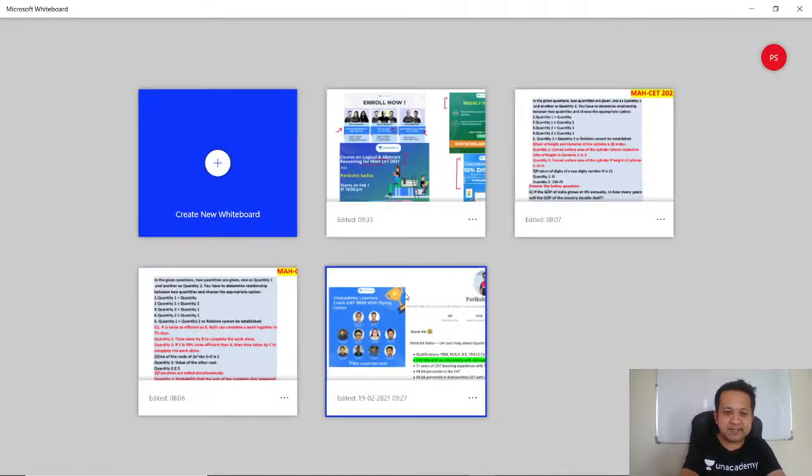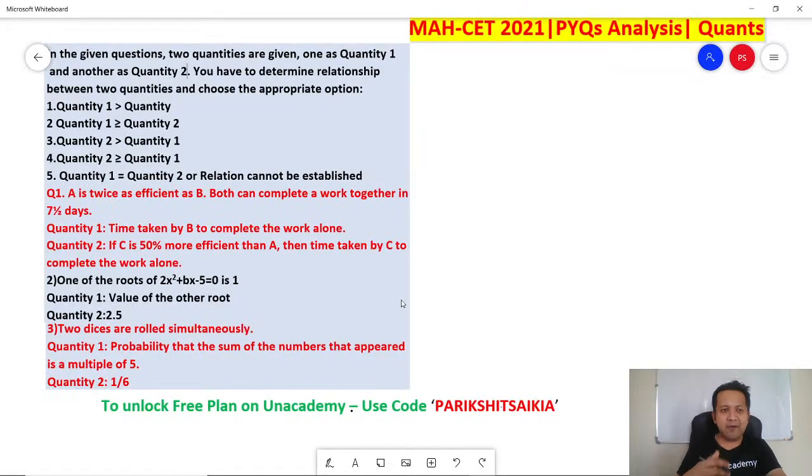Okay, let's take up the questions. Today we have a new set of questions. These are picked up from previous CET papers and let's look at it. In the given questions, two quantities are given, one as quantity 1 and another as quantity 2. You have to determine the relationship between the two quantities and choose the appropriate option.